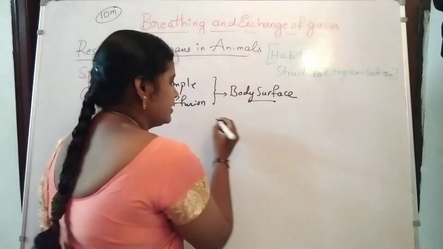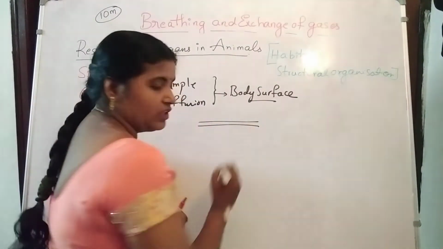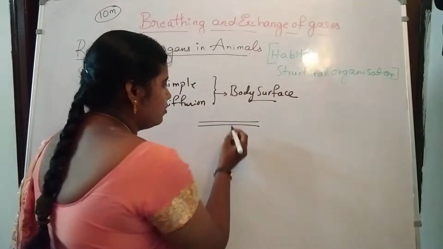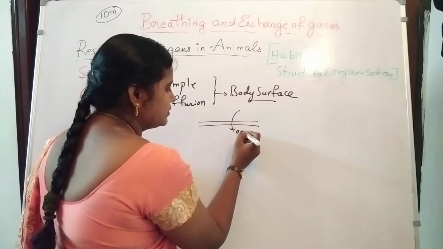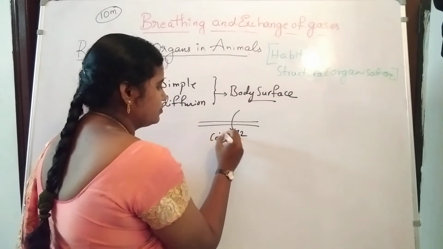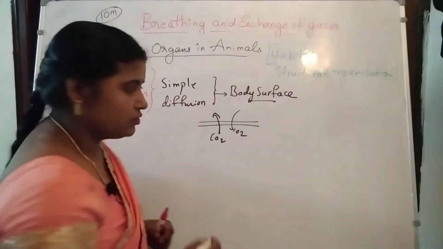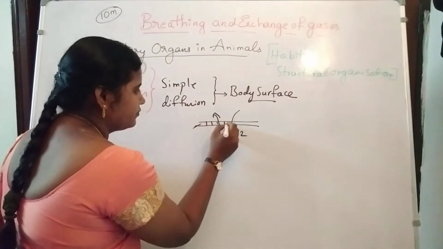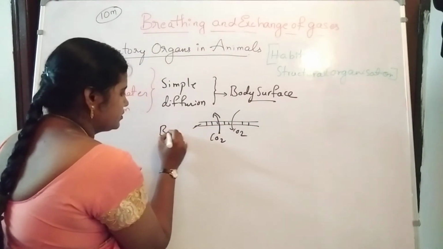See, for example, if it is a cell membrane, if it is the body surface, the oxygen simply enters inside, and the carbon dioxide is released outside. So this will be the body surface. Okay, body surface.